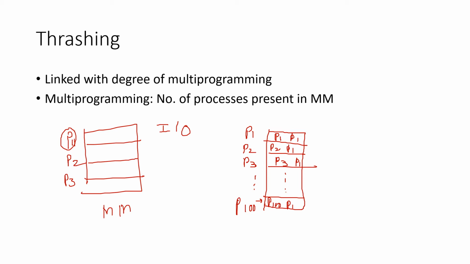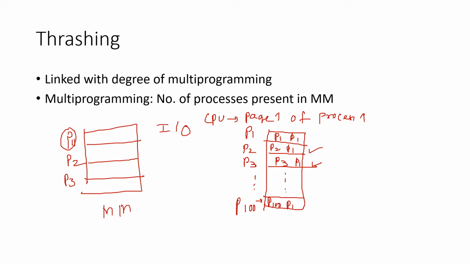If the CPU wants page 1 of process 1, page 1 of process 2, page 1 of process 3 and page 1 of process 100, then there is no problem, right? Because all the pages are present in main memory.